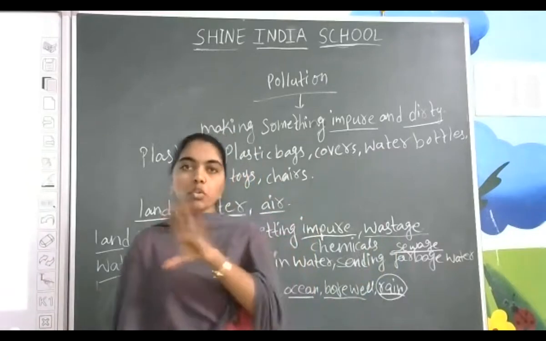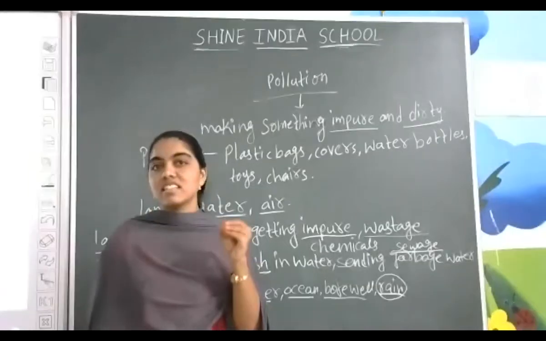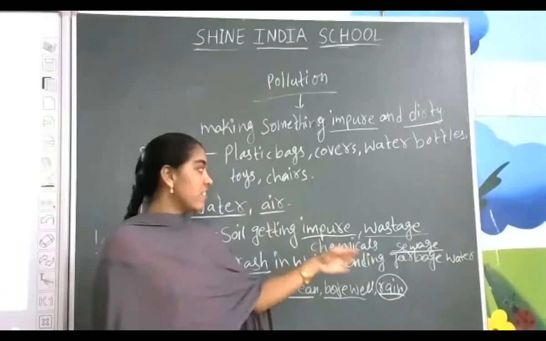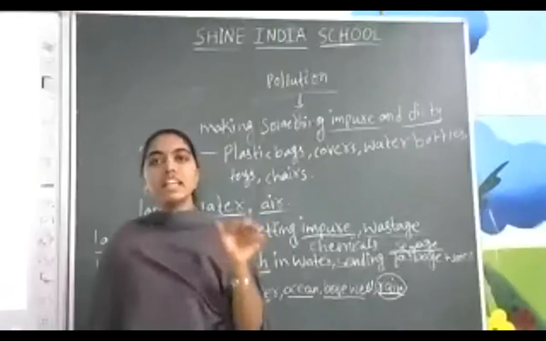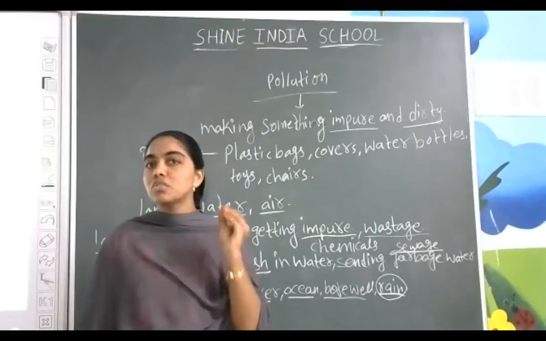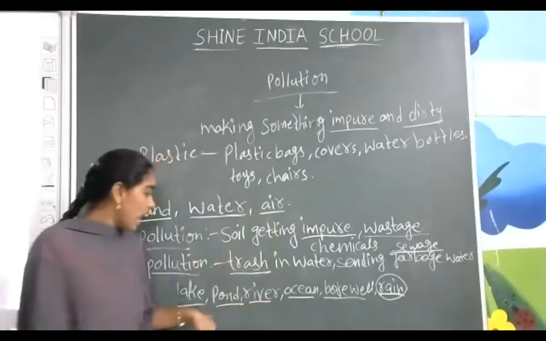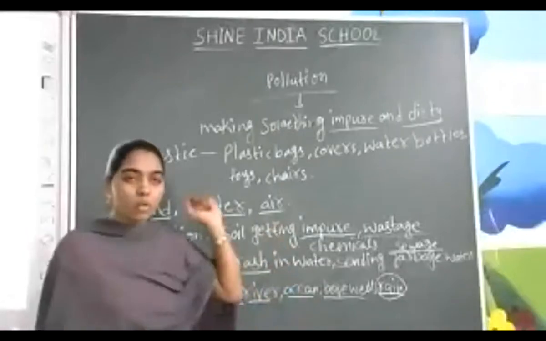Drainage water and sewage water are the same. If we send undigested materials like sewage or garbage water into the lake, river or ocean, that leads to water pollution, the pollution of the pond, river, ocean water.